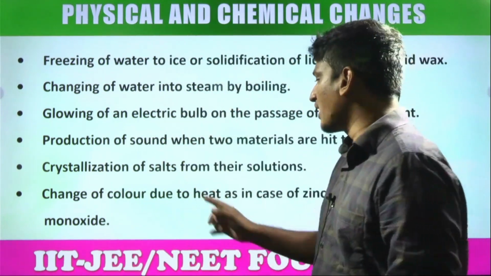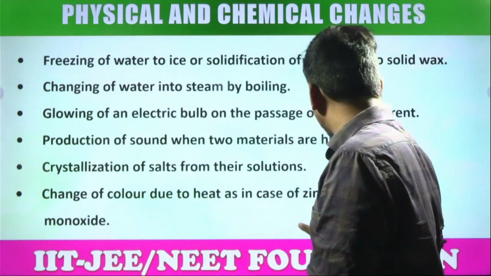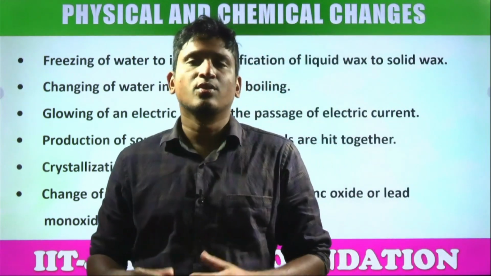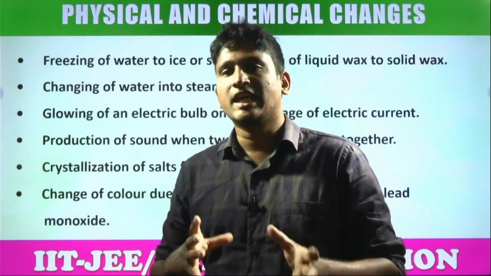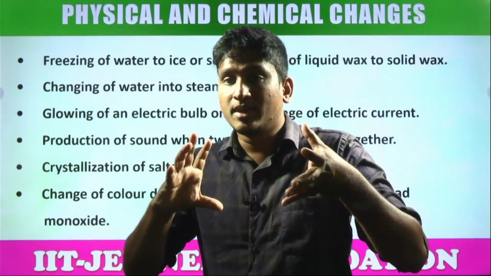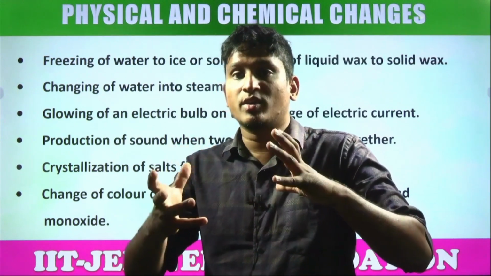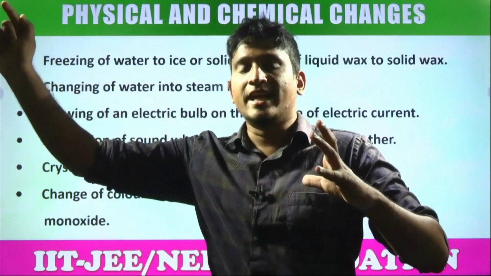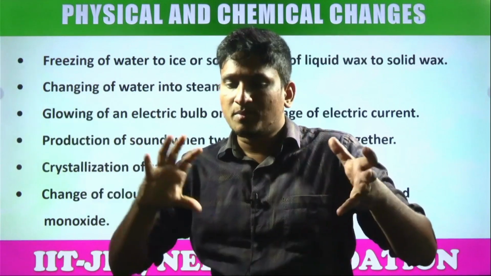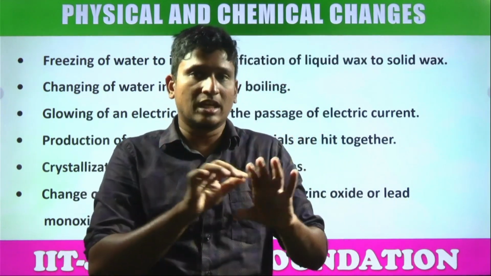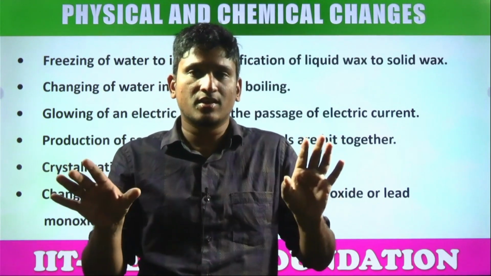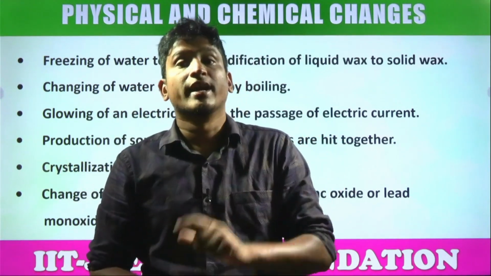Change of color due to heat, as in the case of zinc oxide or lead oxide. Sometimes color changes by heating. Why? Because color is mainly based on the structure of the molecules, in which they emit light energy in a particular wavelength. Yes or no? So because of structural changes, sometimes color changes. If the color changes, ultimately the molecular formula is not changing. Yes or no? So definitely that is also a physical change.